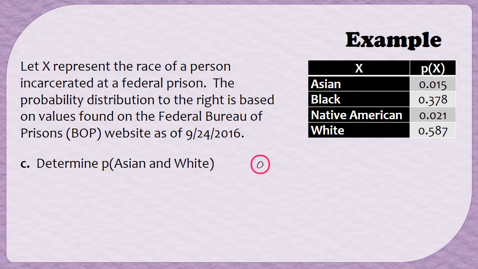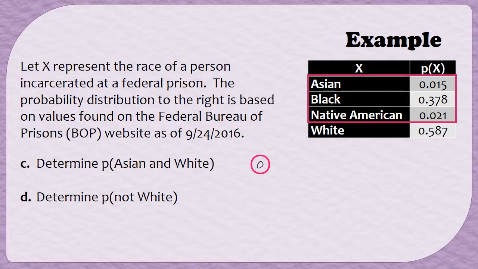Let's do another one. Let's determine the probability that somebody was not white. Now there are a couple of different ways that you can approach this probability. You could say, well, based on the information that was collected, the races that are not white were Asian, Black, and Native American.